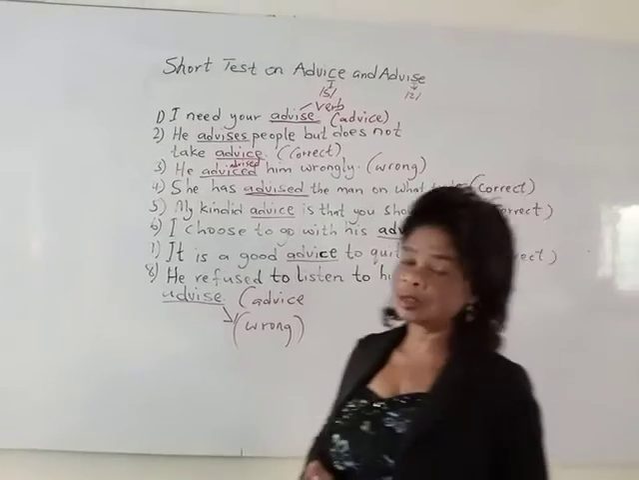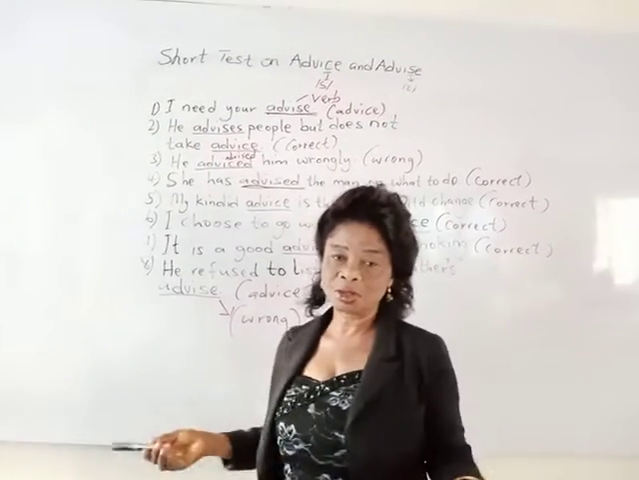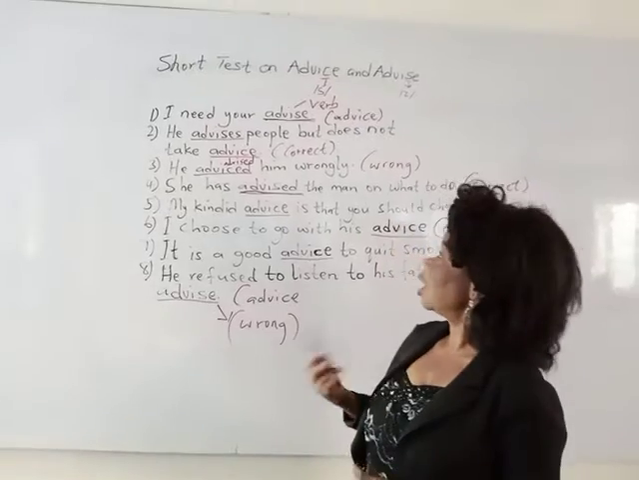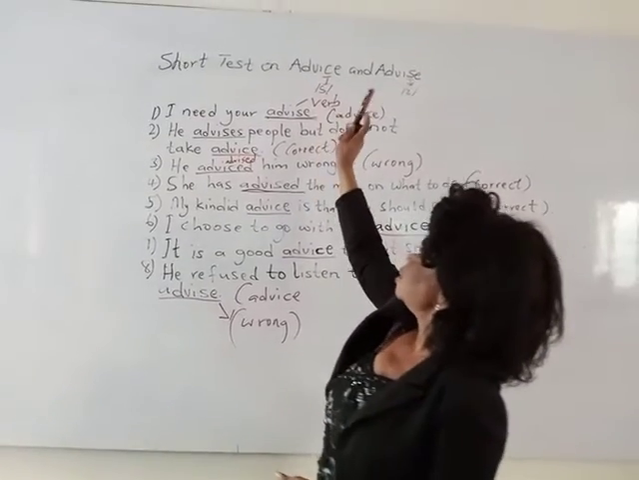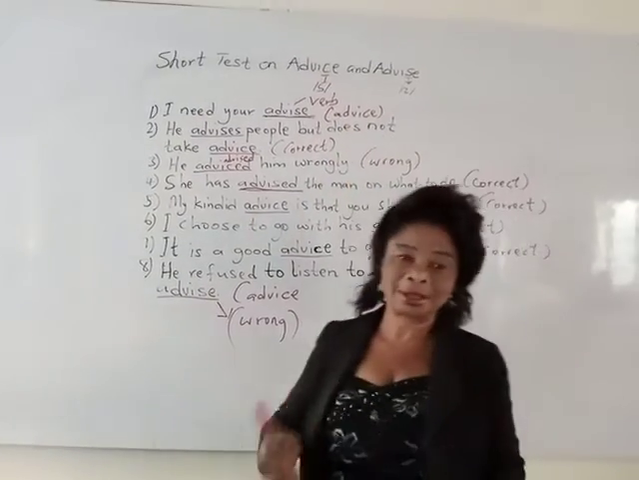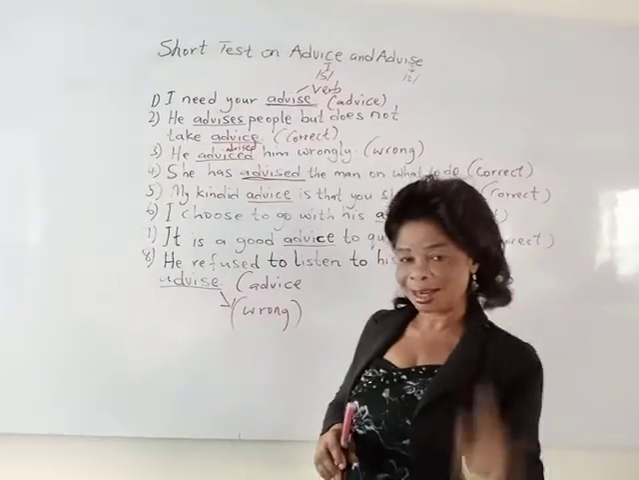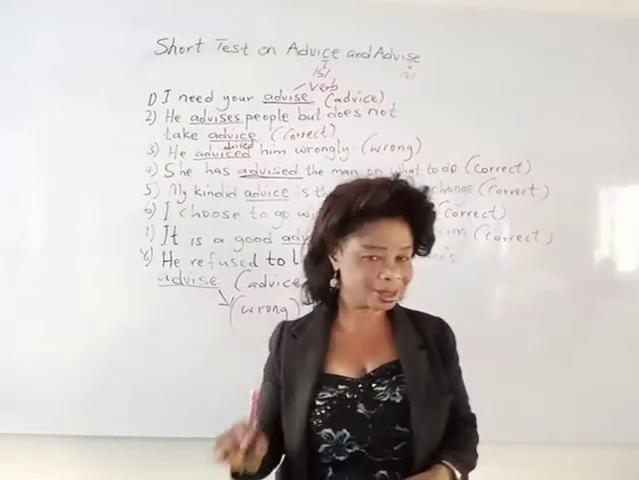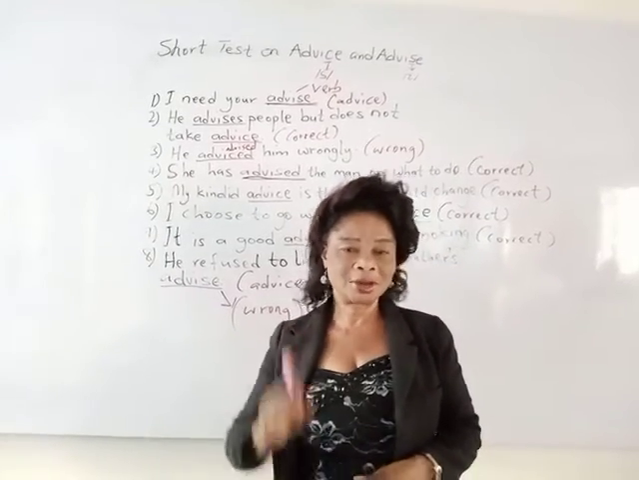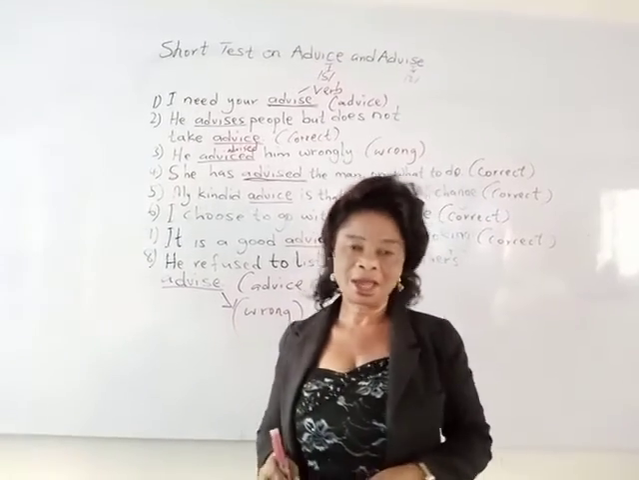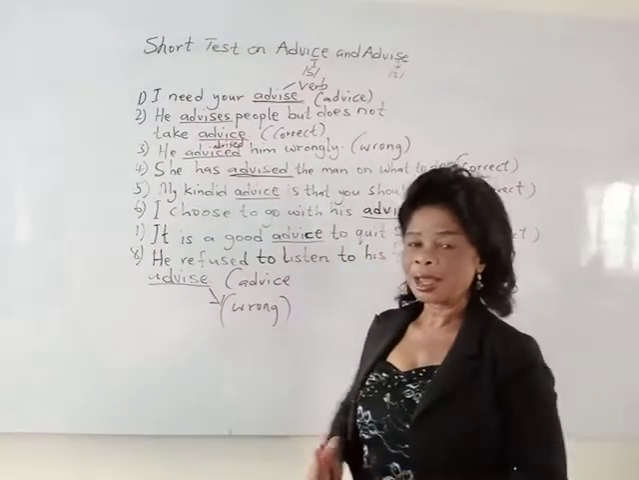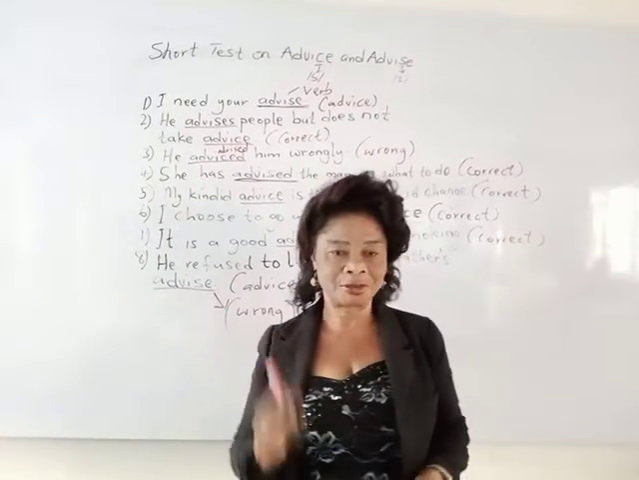So these are some of the sentences we have used today to test our knowledge on how far we have assimilated the uses of advice and advise. Once again, advice is a noun and advise is a verb. So you can construct more sentences using advice as a noun and advise as a verb.